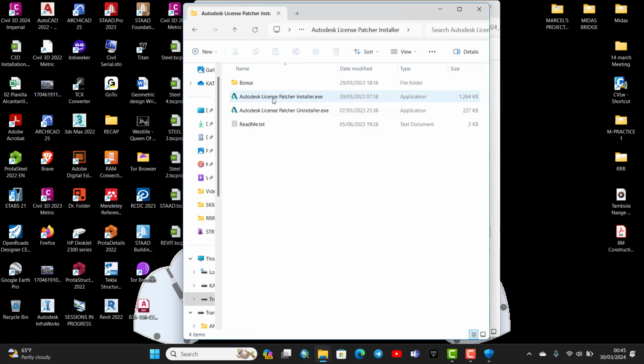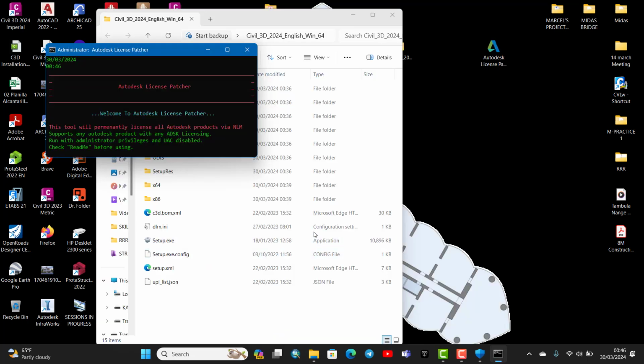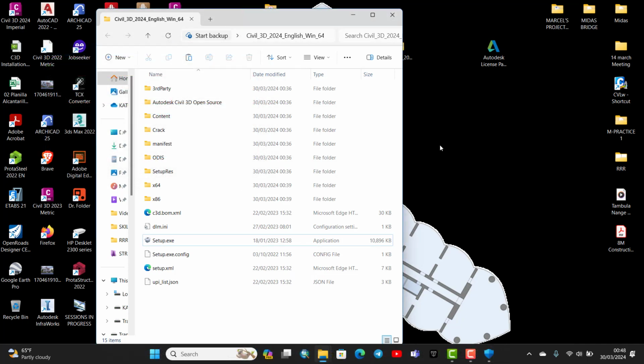Then in here you'll see two files. There's this Patcher installer and Patcher uninstaller. We need to use the installer. Select it, right click on it, and run it as administrator. So you need to have internet connection active. Let it run until it disappears. So when it's done, you can minimize this.